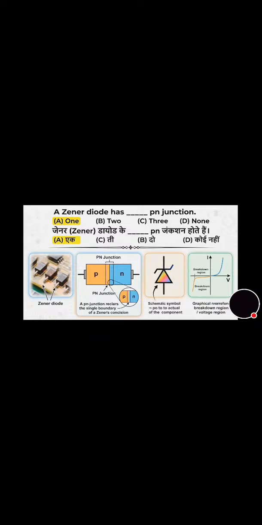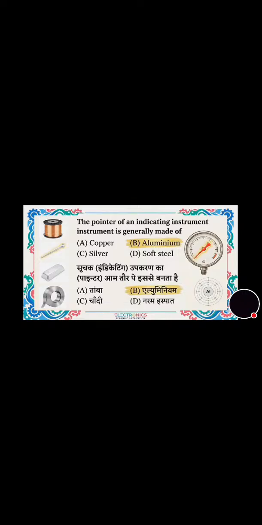A Zener diode has a dash dash PN junction, and its correct answer is option A, that is 1. A Zener diode has only one PN junction. Now move towards the next question that is on the screen. The pointer of an indicating instrument is generally made up of copper, aluminium, silver or soft steel. And its correct answer is option B, that is aluminium.